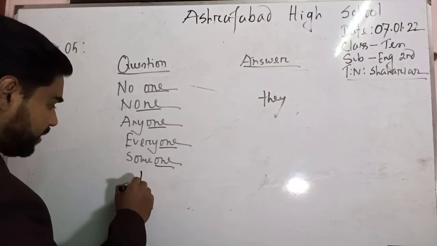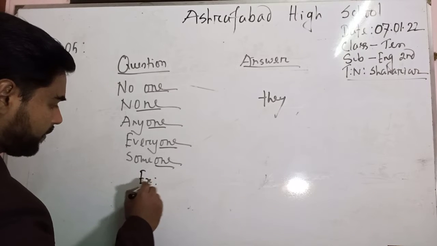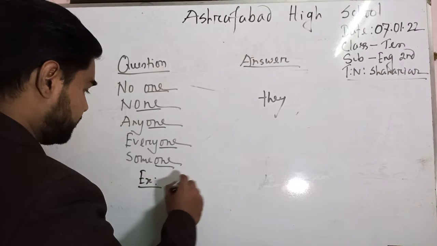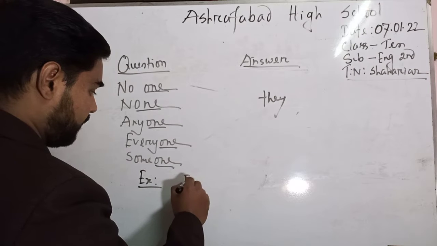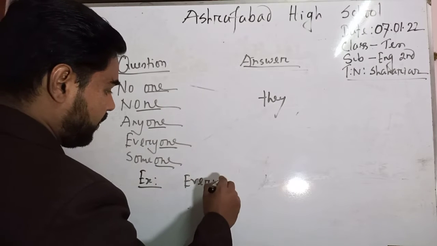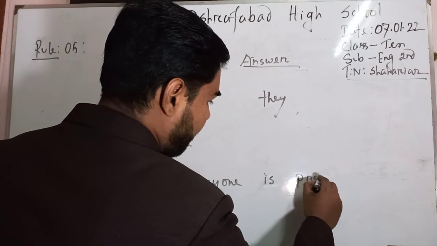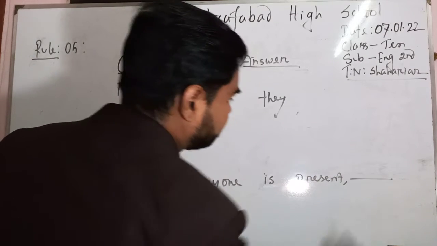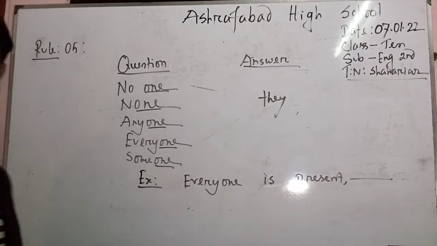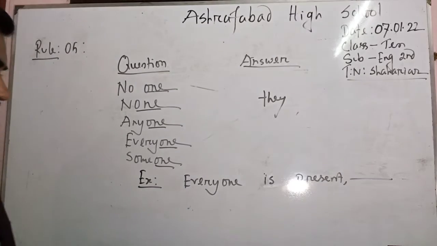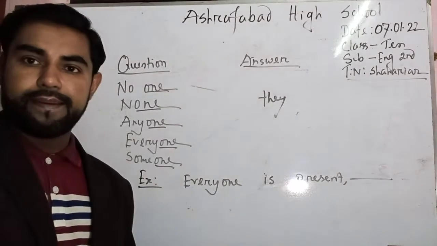Let's see another example. If I write down everyone is present, you can see everyone is present, okay.